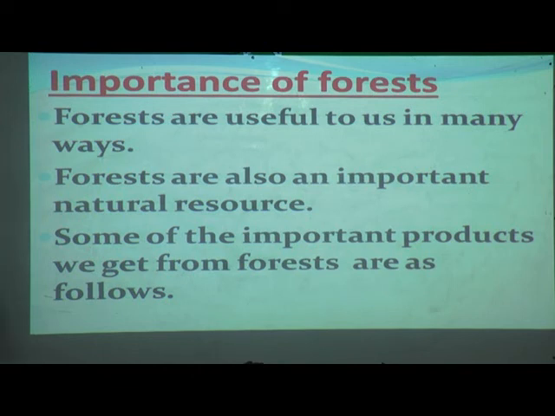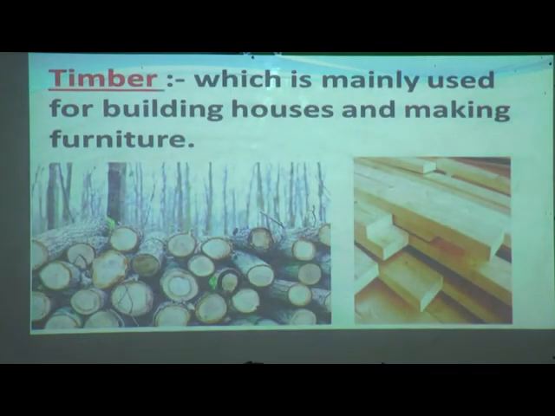So from the forest, what do we all get? You all know. Let us see here what the important products are that we get from the forest. First one is timber. Timber is mainly used for building houses and making furniture.